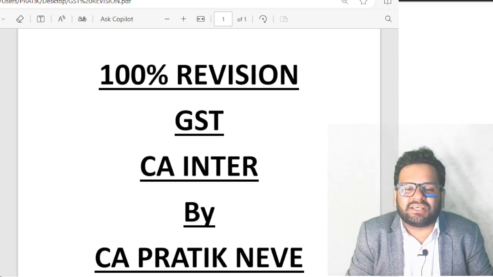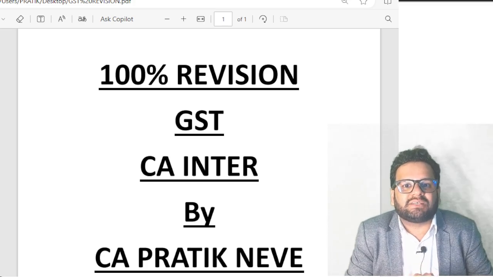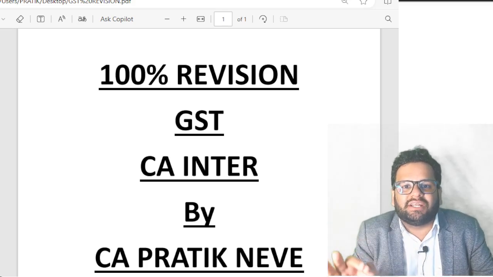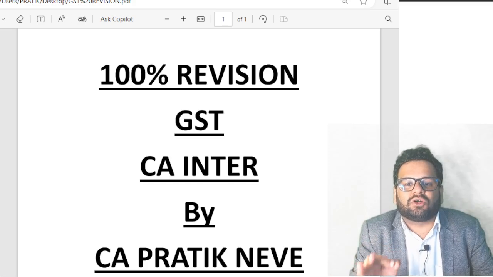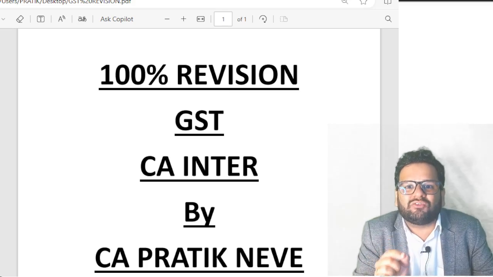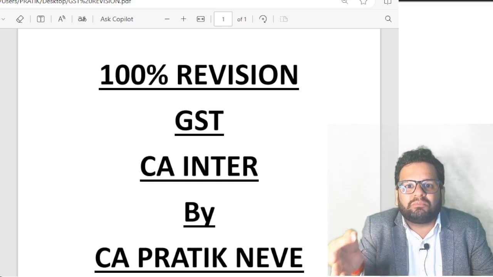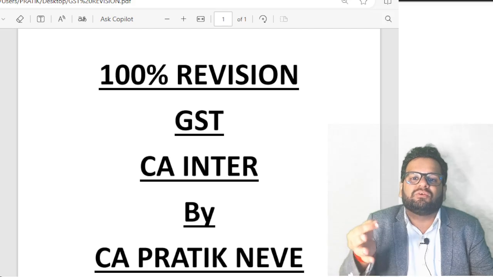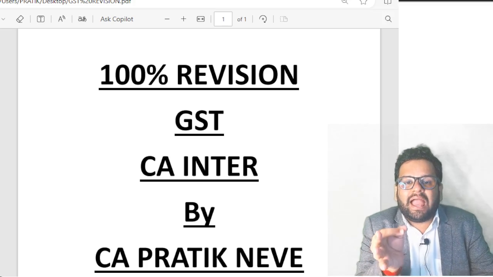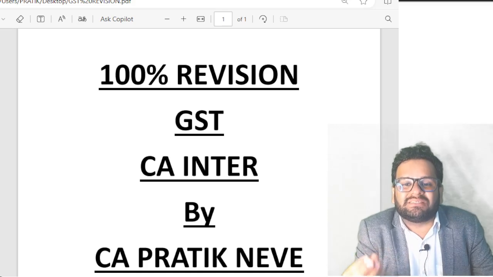Section 7 of CGST Act, scope of supply. Subsection 1, what is supply? Clause A, there should be activity for consideration and it should be in the course or furtherance of business. Clause B, there should be import of service for consideration. It may or may not be in the course or furtherance of business. Clause C, there should be an activity as given in Schedule 1 and it may be without consideration.